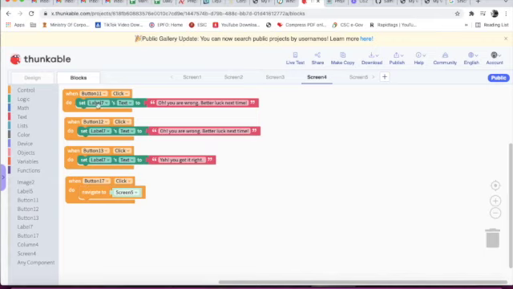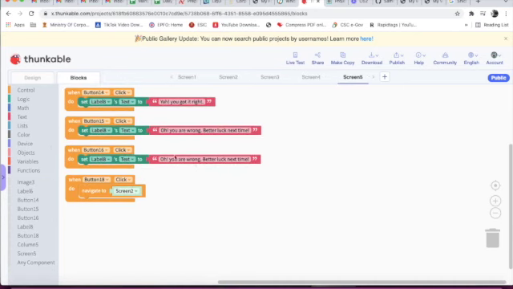Button 11 is clicked, set label 7 text to "Oh, you are wrong, better luck next time." Button 12 is clicked, set label 7 text to "Oh, you are wrong, better luck next time." Button 13 is clicked, set label 7 text to "Yeah, you got it right." Button 17 is clicked, navigate to screen 5. Now this is screen 5. All the things are the same, only the IDs change.